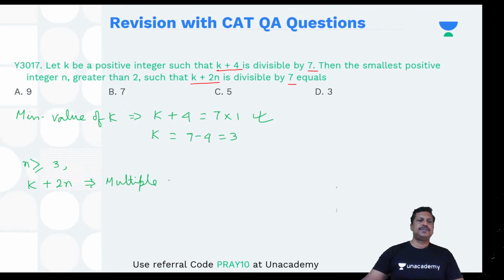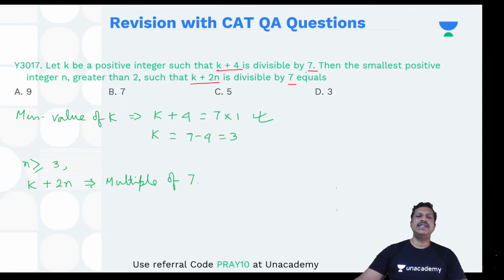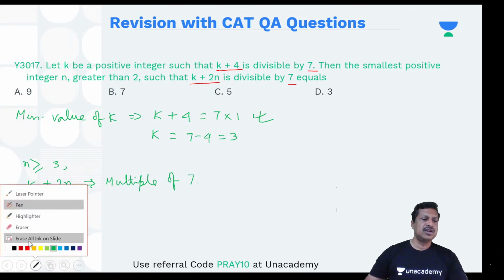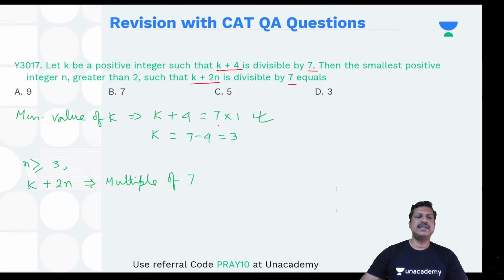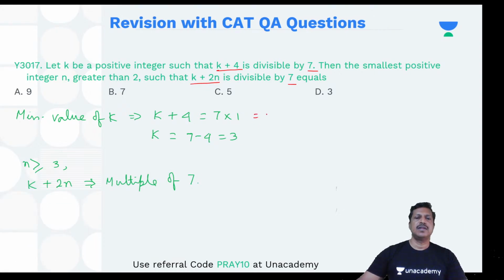Okay, Rahul, I'll tell you. See, k plus 4 is divisible by 7. So what is the minimum value divisible by 7? 7 only. So k plus 4 should be equal to 7. If k plus 4 is 7, what is the value of k? 7 minus 4, 3.